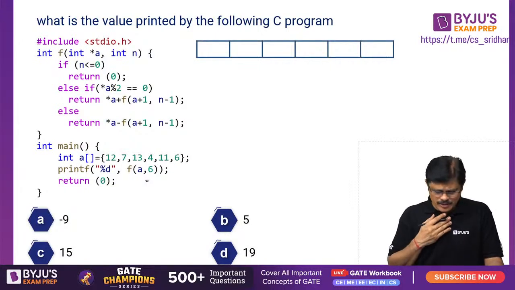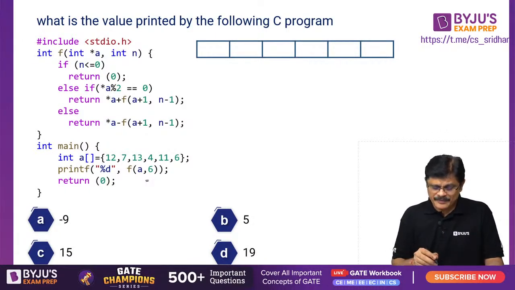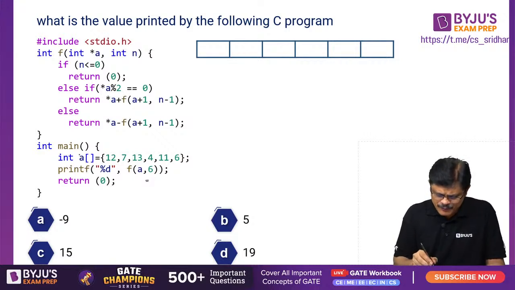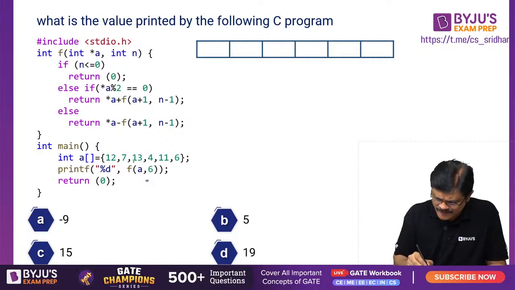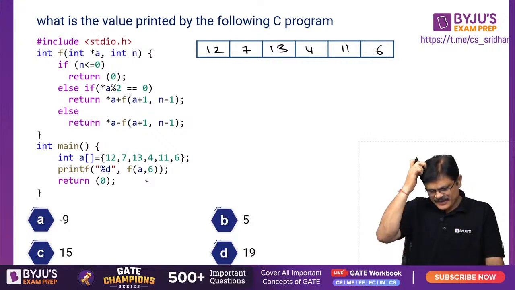Now this is a simple program. I think it's a GATE question. He has given this particular function and is asking what the return value is, or what the output of this program is. If you observe, this is an array of size 6 whose elements are 12, 7, 13, 4, 11 and 6.